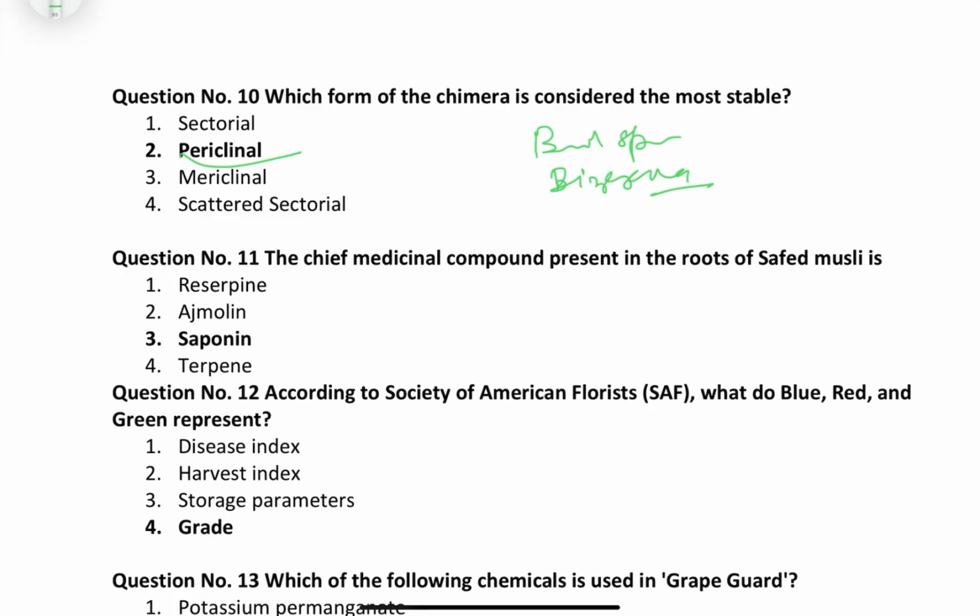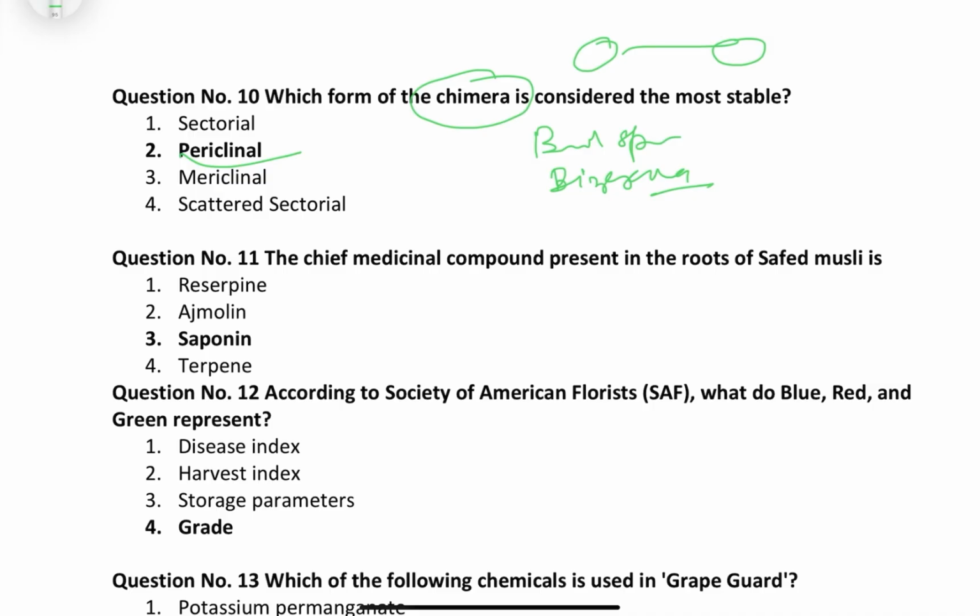As we know, in the case of chimera, we have heard some stories of Greek mythology, like a fire-breathing monster which has the head of a lion and the body of a goat. Similarly, in plants also, in the case of Citrus aurantium and citron, it was first observed at the graft union by Pietro Nati. They observed this for the first time, and later named it Bizzarria. So you must know these basic things.